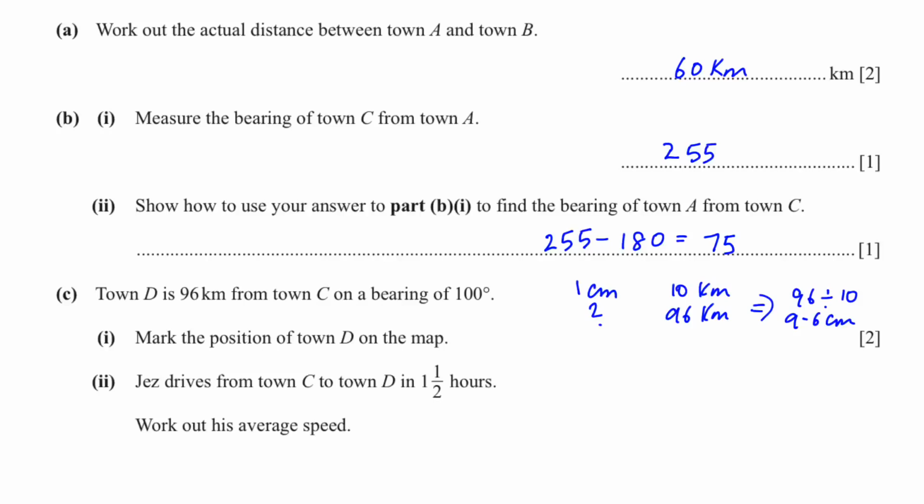Next part of the question. Jez drives from town C to town D in 1.5 hours. Work out his average speed. To find speed, we use the formula distance over time taken. Distance is 96 kilometers, and time is 1.5 hours. So 96 divided by 1.5, 64 kilometers per hour.